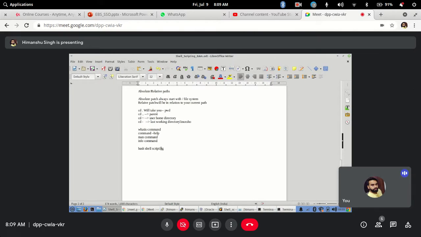But apart from bash shell, there are various other shells as well that are available. Like you have shells known as sh shell, then we have csh shell, ksh shell. Okay, then we have something called as tsh shell. Okay, so there are various shells. So bash is known as born again shell. Okay, so the actual name is Bourne,